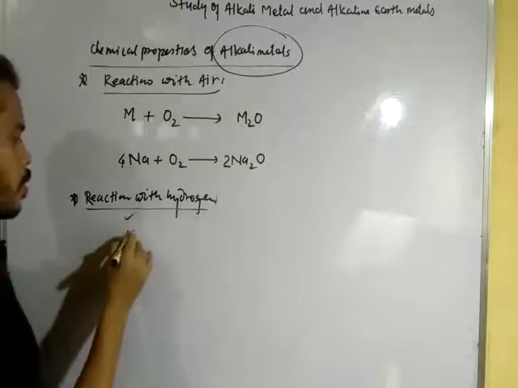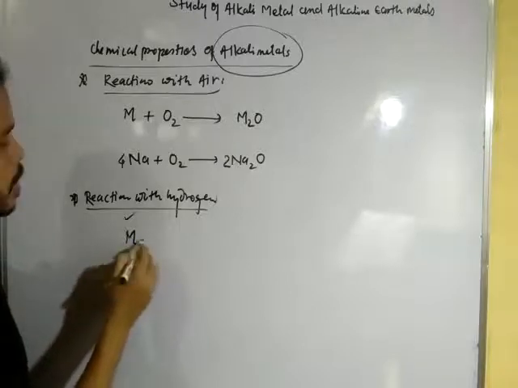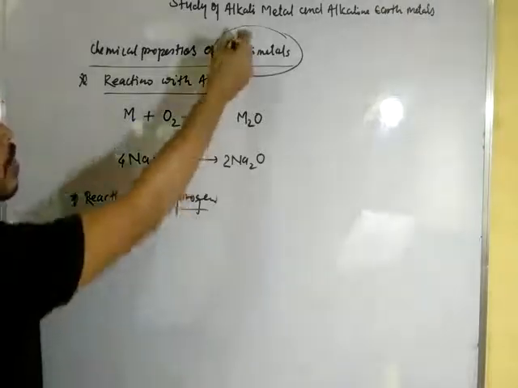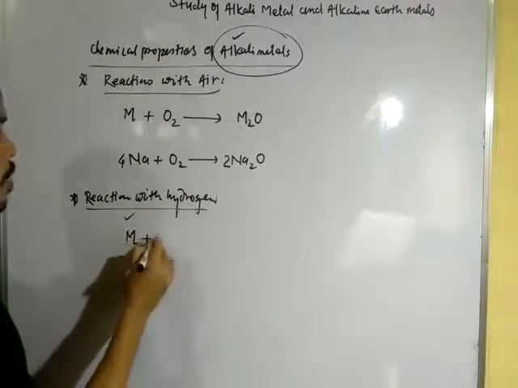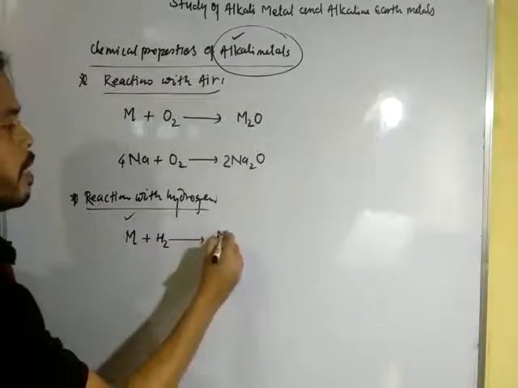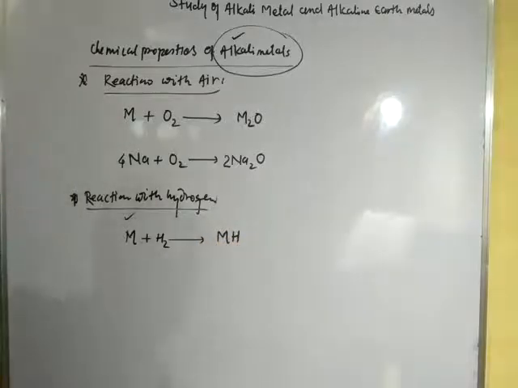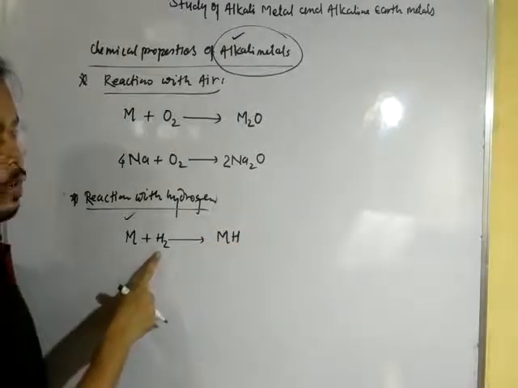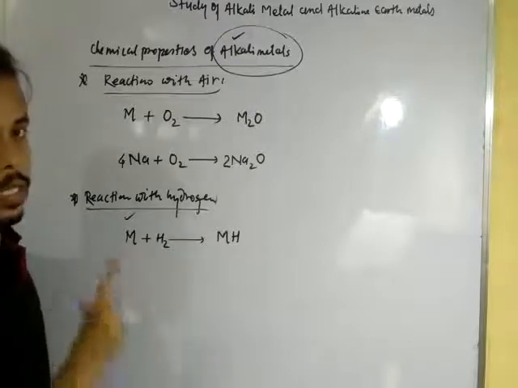See here, I am going to draw a skeleton. I am going to write a skeleton here: metal. That means alkali metals, all metals, maybe lithium, sodium, potassium, rubidium, cesium, etc. And when it is treated with hydrogen gas, it forms metallic hydride, MH type metallic hydride, because the valency of hydrogen is 1 and also the valency of alkali metals is 1.